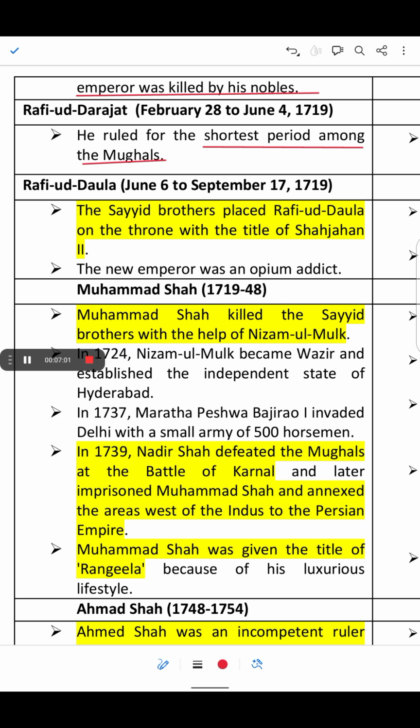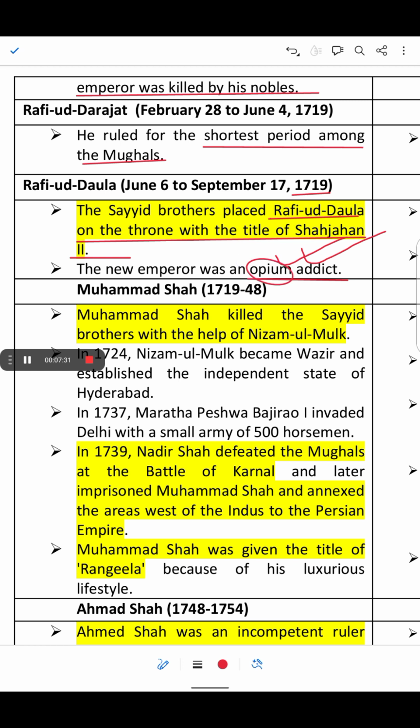After him, Rafi-ud-Daula came, from June 6 to September 1719. The Sayyid brothers placed Rafi-ud-Daula on the throne with the title of Shah Jahan II. The new emperor was an opium addict, so he was not conscious. Okay, he is addicted to opium.